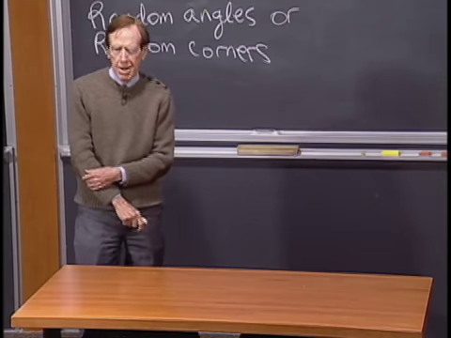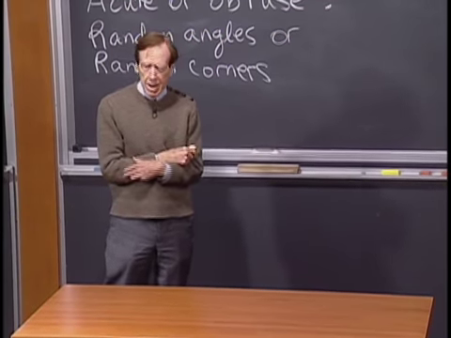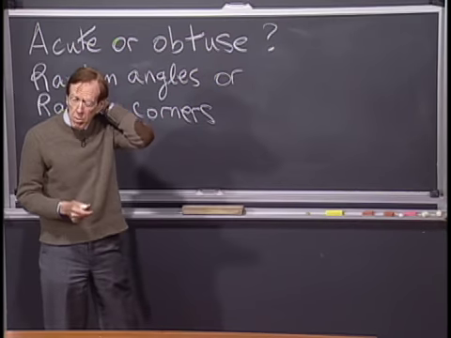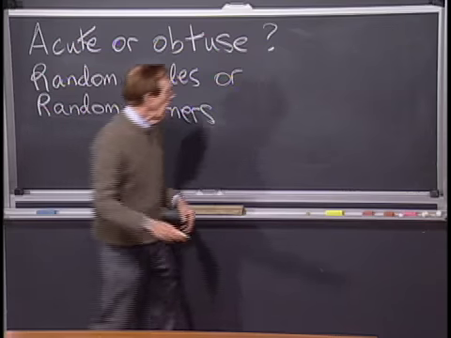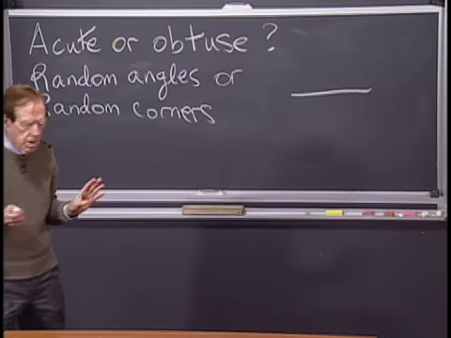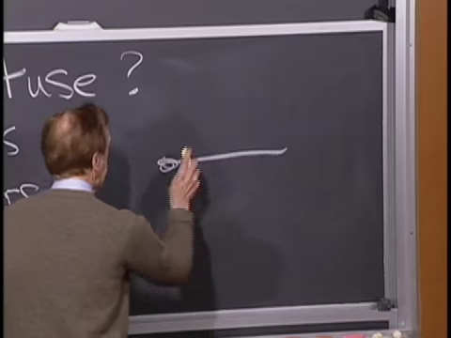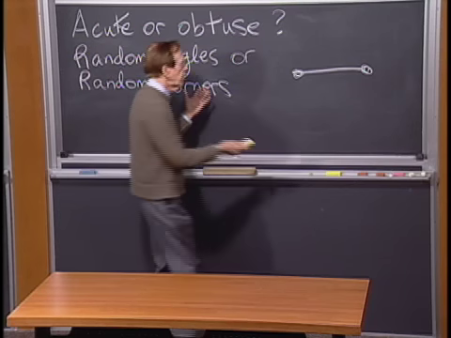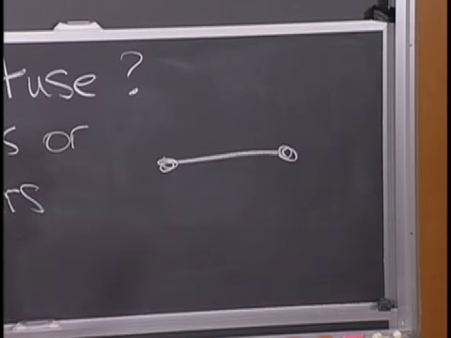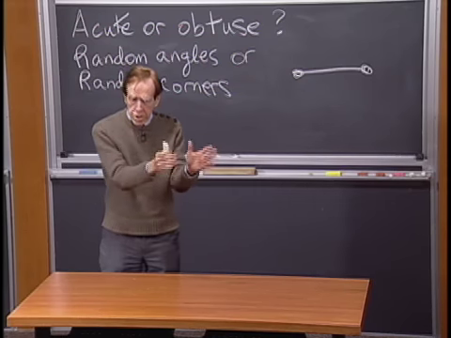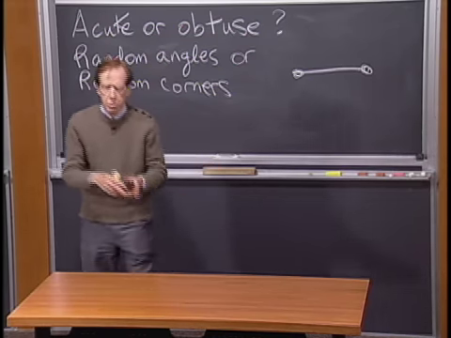But let me say what it was anyway. And you can maybe think, well, okay. So one way to do it would be, start with one edge, we can make it horizontal, and ask the question, so now I've got 2 corners, 1, 2, and where could the third corner be to be acute or obtuse? Where could the third corner, if it is anywhere at random, which areas will give me an acute answer and which will give me obtuse?